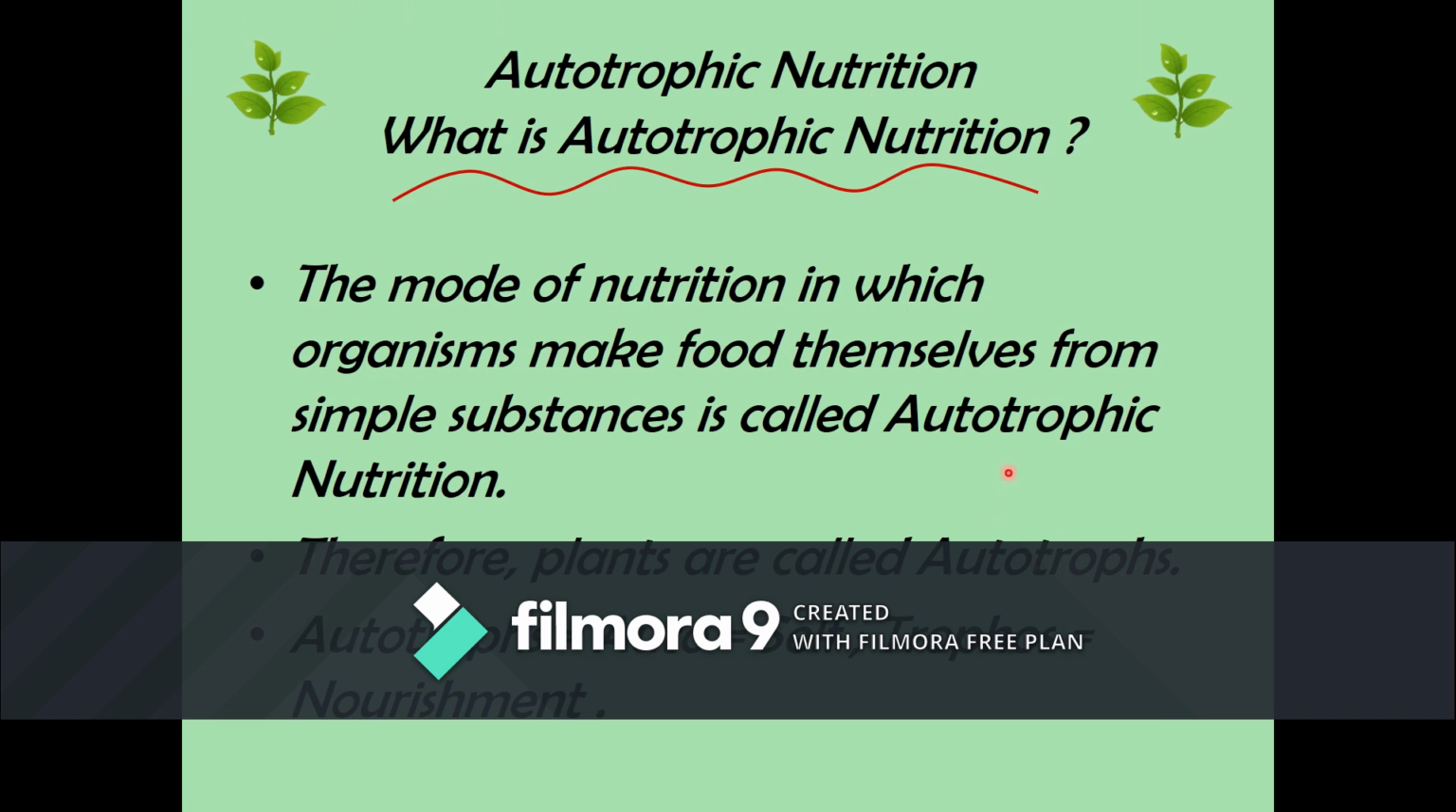Plants form a major source of food for animals, including humans. Hence, plants are called autotrophs. Animals and humans cannot synthesize food and depend on plants for survival. So, the mode of nutrition in which organisms make food themselves from simple substances is called autotrophic nutrition. We are going to learn in detail what the simple substances are. Therefore, plants are called autotrophs. Auto means self, trophos means nourishment.